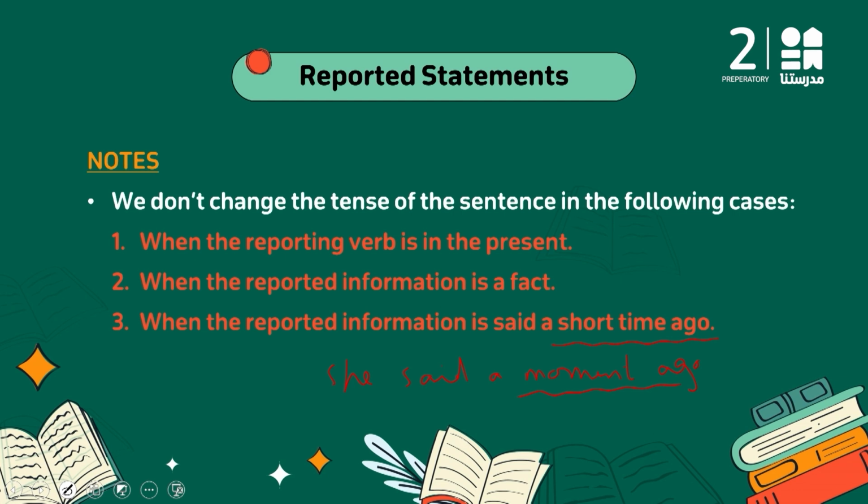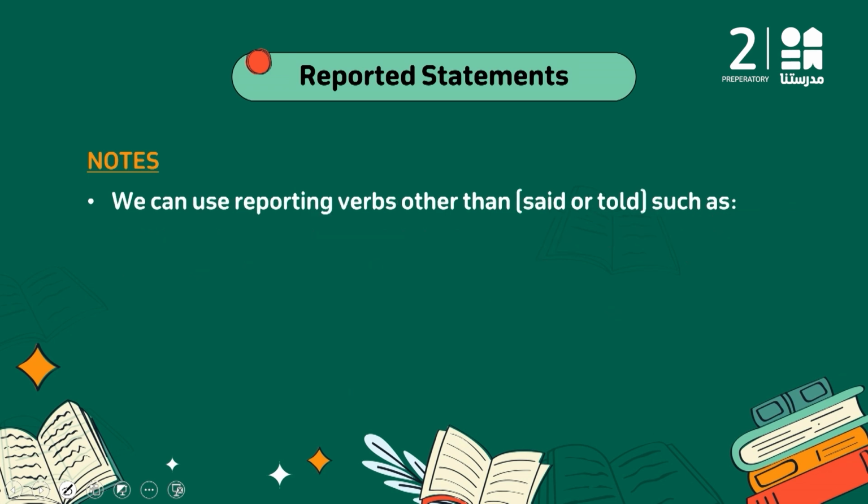So let's recap. The cases in which I will not change what is between the two quotation marks are, number one, the reporting verb is in the present, like said, like told. So in this case, they are going to be say and tell. So they are going to be say or says, and tell or tells, according to the subject pronoun. Or is it a fact, or a short time ago, as I said, a moment ago, or a short time ago.